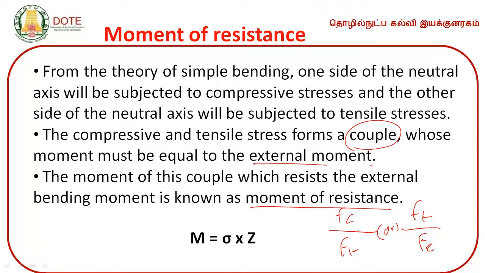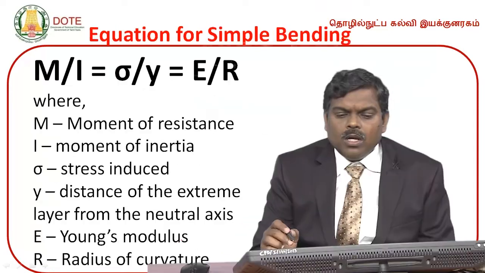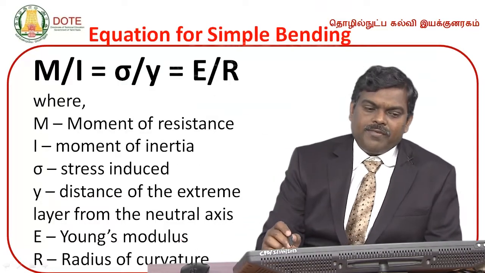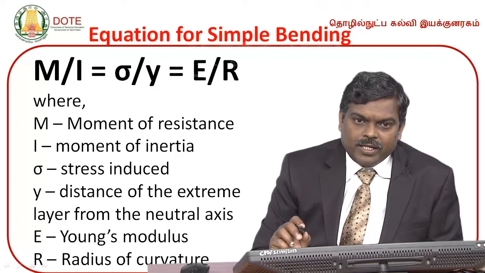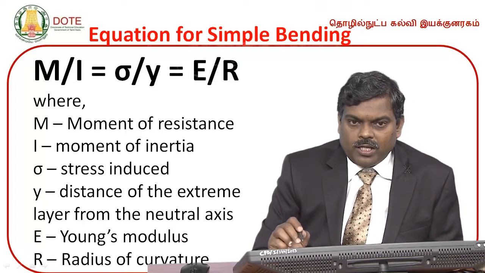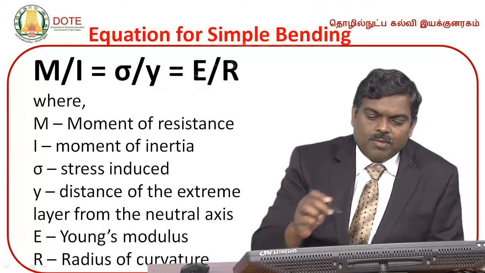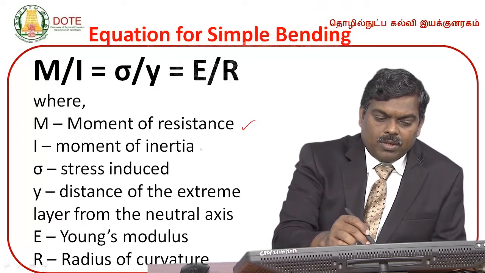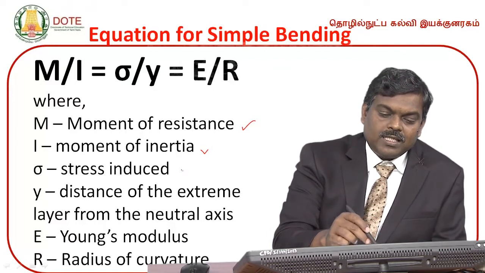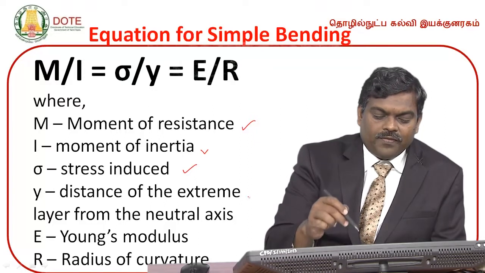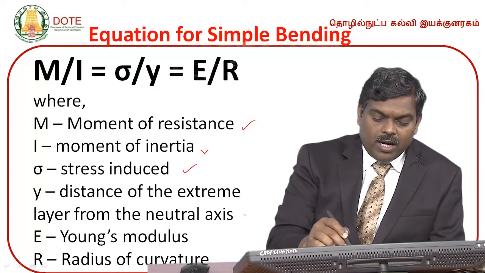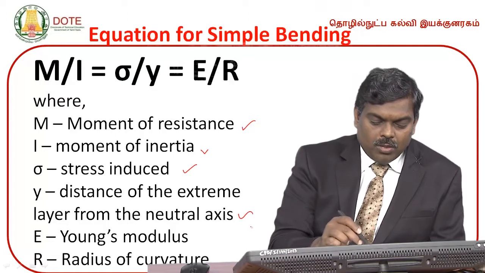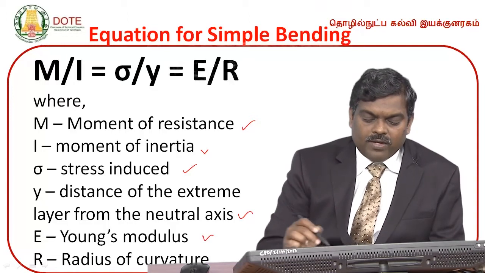This is known as moment of resistance and it is given by moment of resistance M is equal to sigma into Z. So the equation for simple bending is given by M by I is equal to sigma by Y is equal to E by R, where M is the moment of resistance, I is the moment of inertia, sigma is the stress induced and Y is the distance of extreme layer from the neutral axis, E is the Young's modulus, R is the radius of curvature.